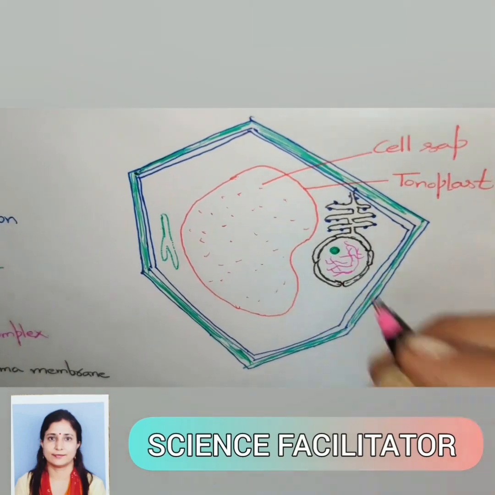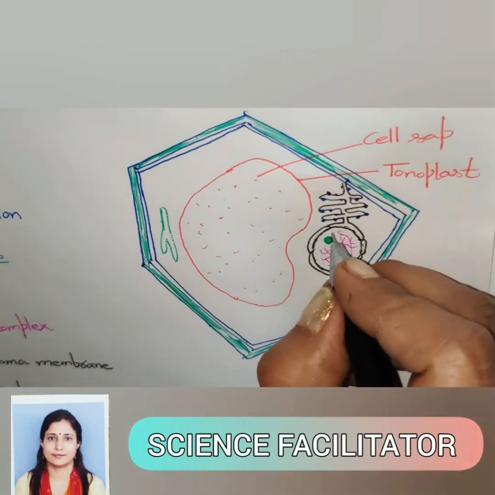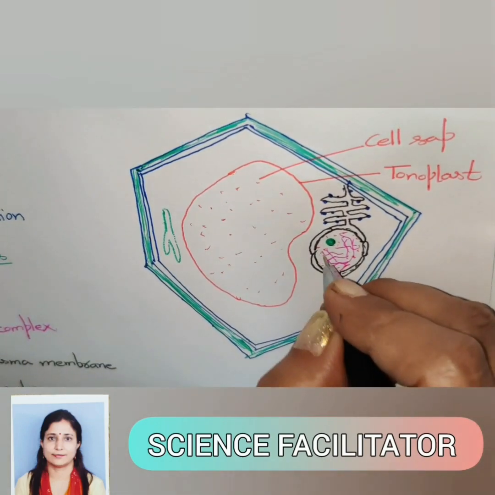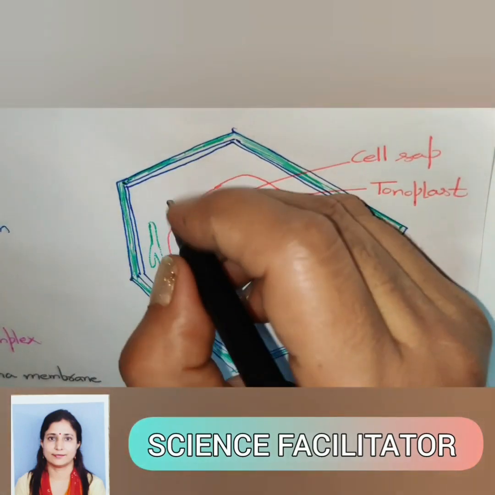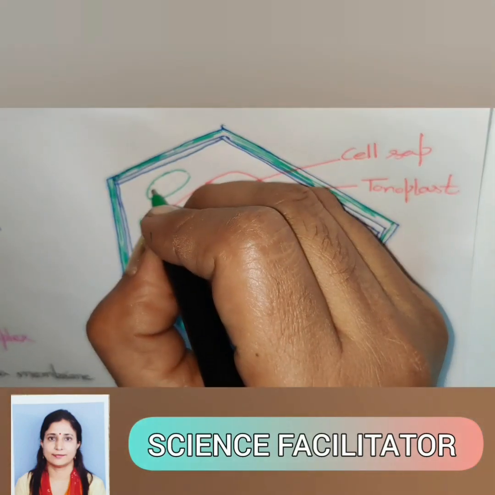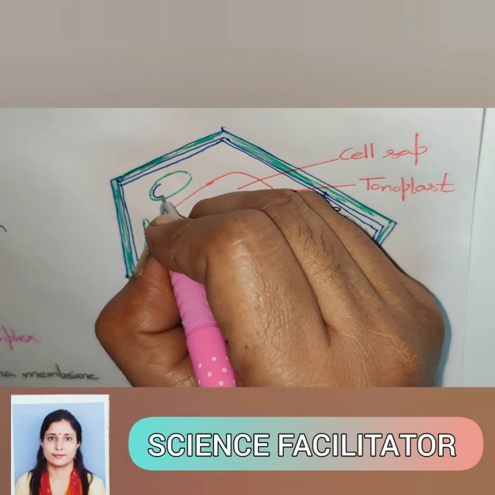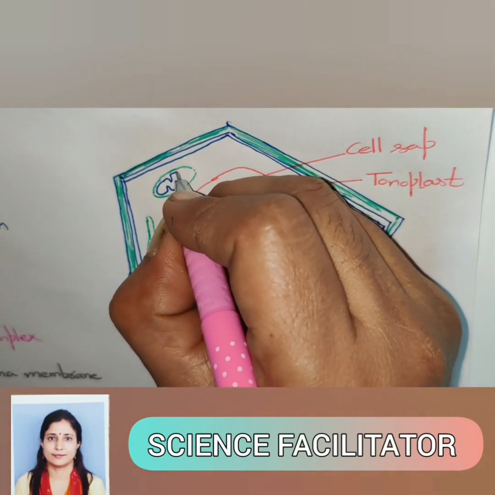Then in the center, the spherical structure nucleolus is there. Chromatin thread work is there, and nucleoplasm is there in the nucleus, and a few double layer mitochondria are present. The inner membrane is invaginated inward like this.